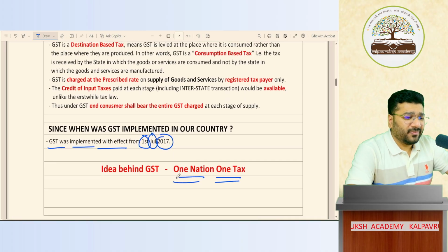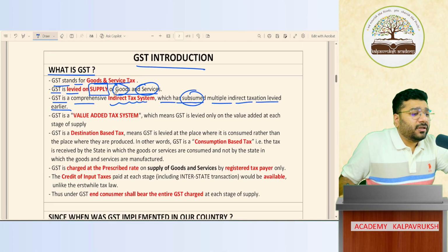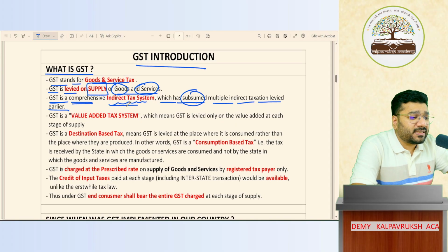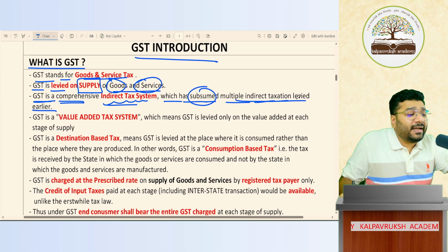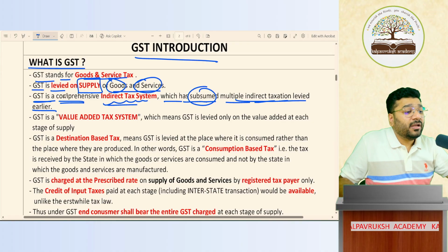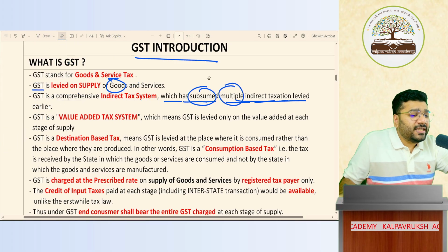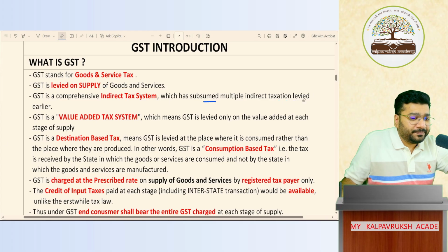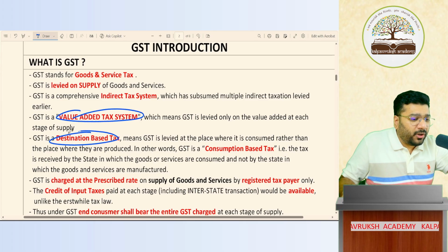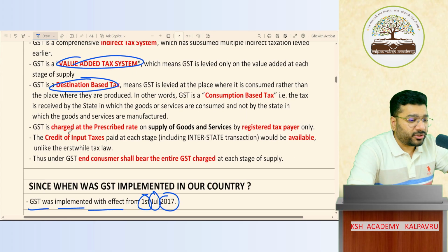Okay. So coming back here, GST is a comprehensive indirect tax system which has subsumed the multiple indirect taxes which were levied earlier. So earlier we had multiple taxes, and that has now become one single tax called GST. If this is clear, can I go forward? This point you will not understand today. I'll teach you when I do the practical questions.